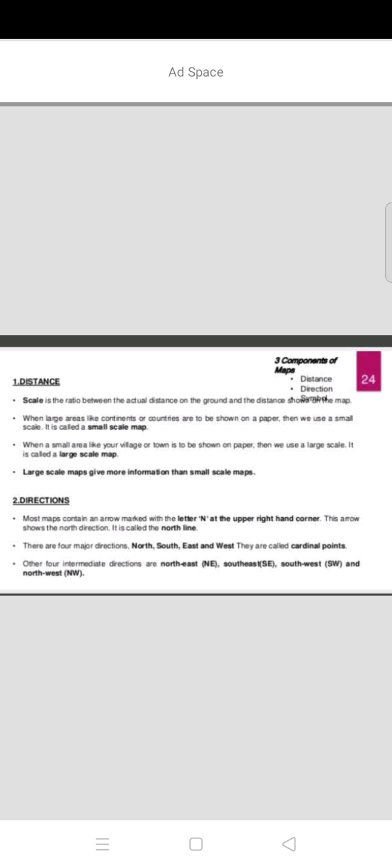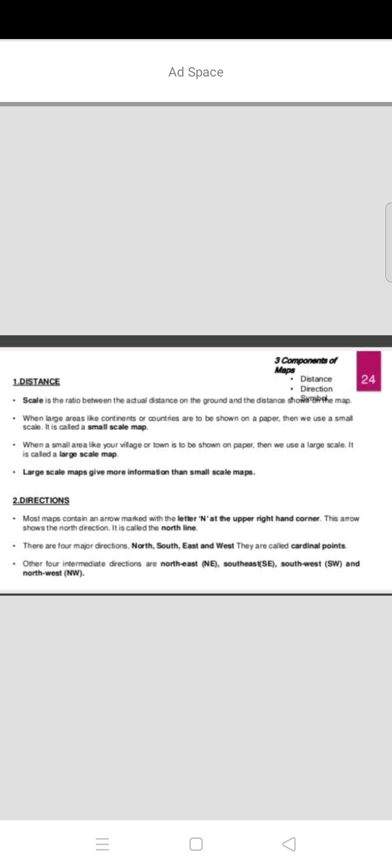Most maps contain an arrow marked with a letter N at the upper right hand corner. This arrow shows the north direction. It is called the north line. The major directions: north, south, east and west are called cardinal points or cardinal directions.